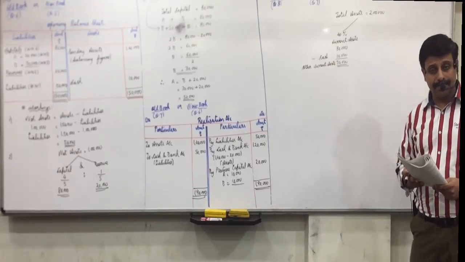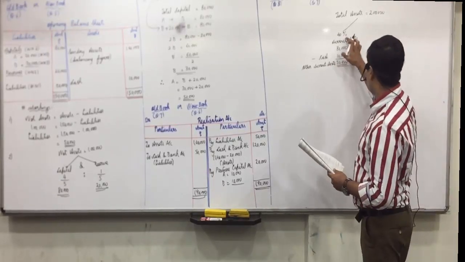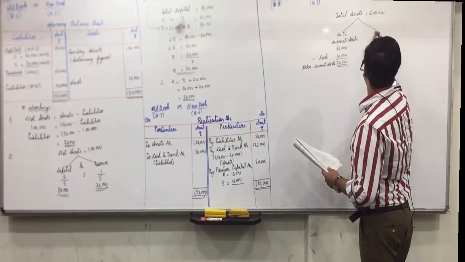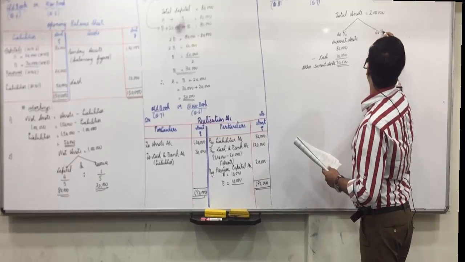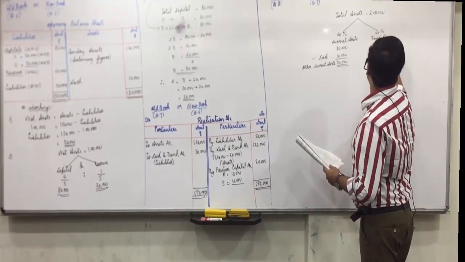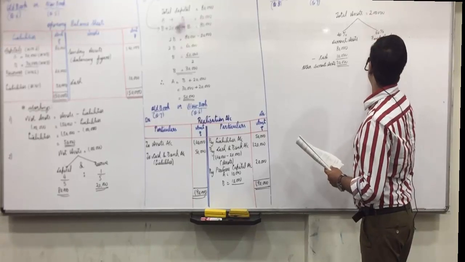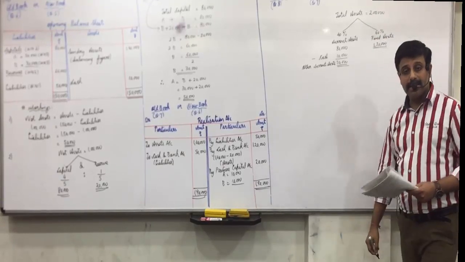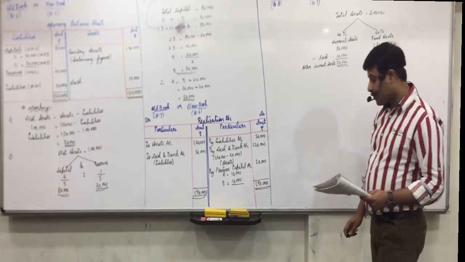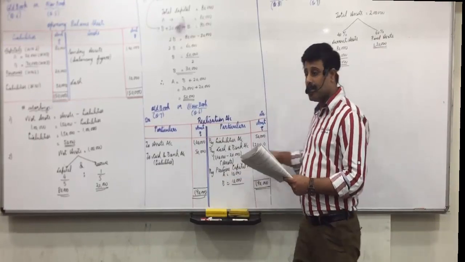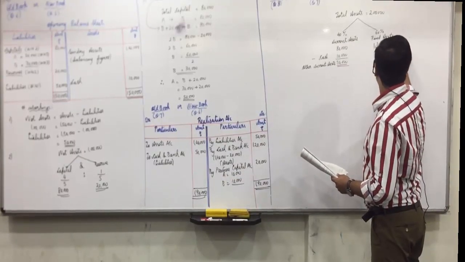Any doubt with this? And if 40% are current assets, then 60% are fixed assets. 40% are current assets, means 2 lakhs, 60%, 1,20,000 are fixed assets. Any doubts with this? Now, these are the values appearing in the balance sheet, means these are the book values.